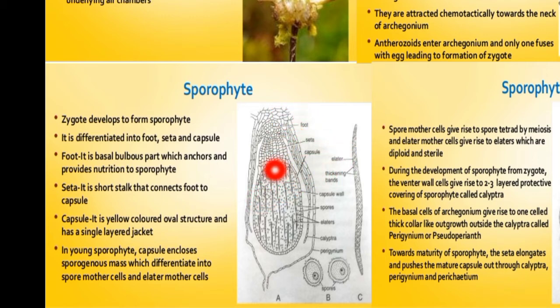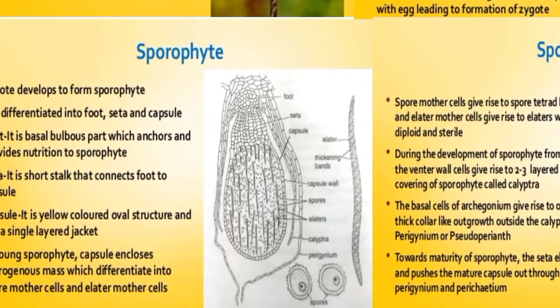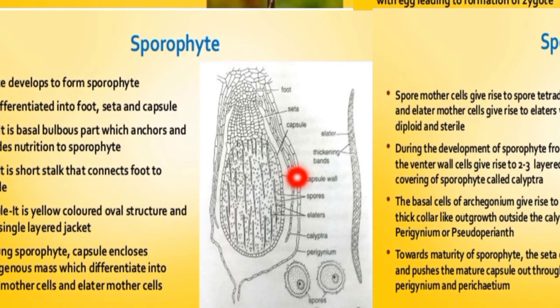The round globular terminal part, the capsule, consists of thread-like elaters. These elaters help the spores to disperse. A number of unicellular spores are formed by meiotic division of the spore mother cells within the capsule. The capsule is surrounded by a layer called the jacket layer, and the whole sporophyte is surrounded by a layer of cells called the calyptra. These elaters help in spore discharge when the jacket or capsule is ruptured.